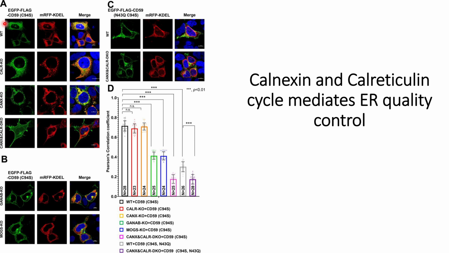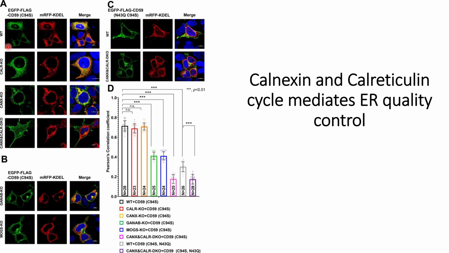So they have used the mutated CD59. Let's go into the experimental results. They have used two different reporters. The first one is the EGFP reporter, that is the EGFP-flag reporter attached to mutated CD59, where C94 is mutated with S, and simultaneously they have used the KDEL reporter, which represents the proteins that are expressed in the endoplasmic reticulum, and this is the merge image.